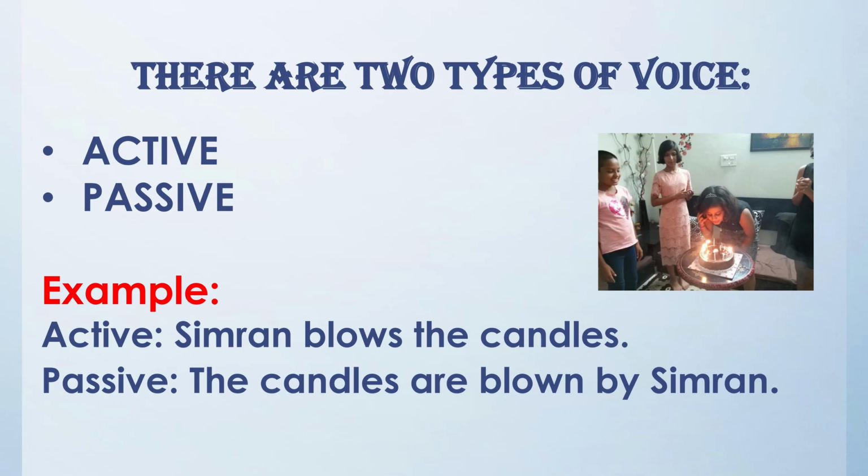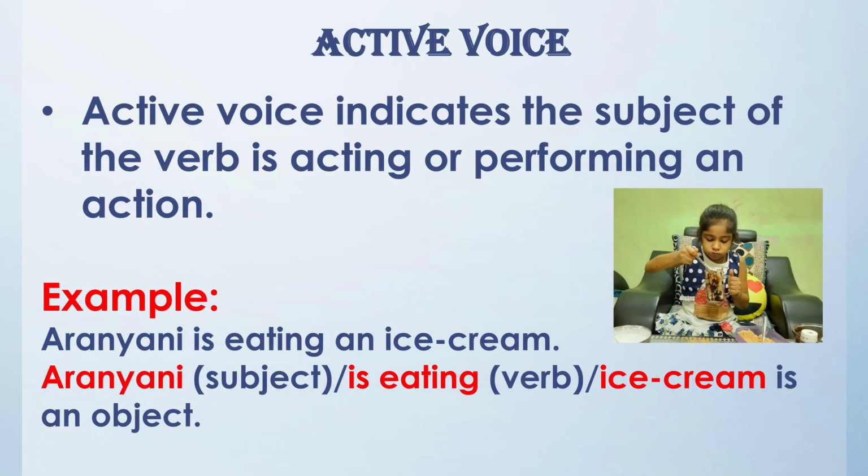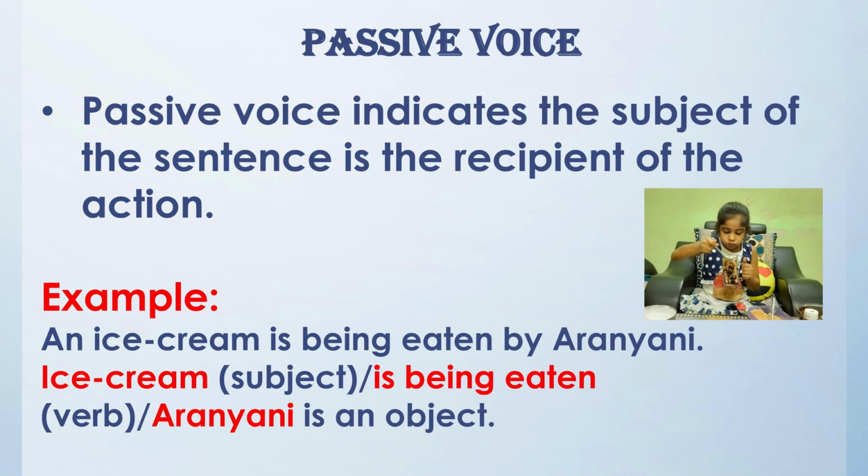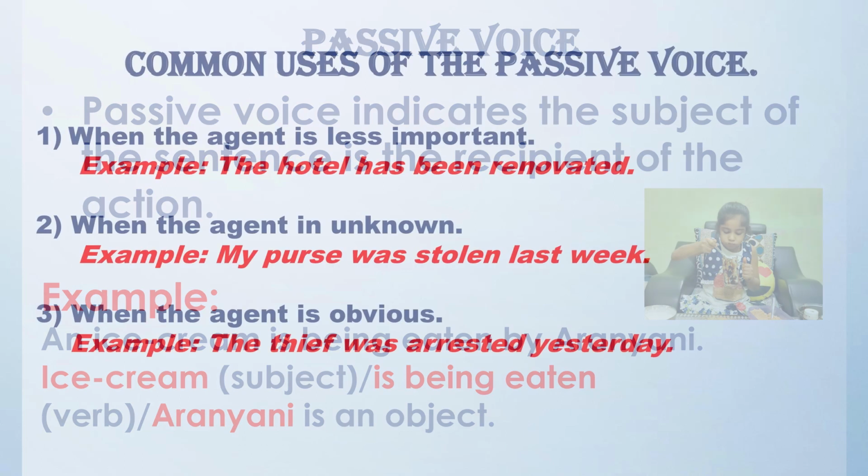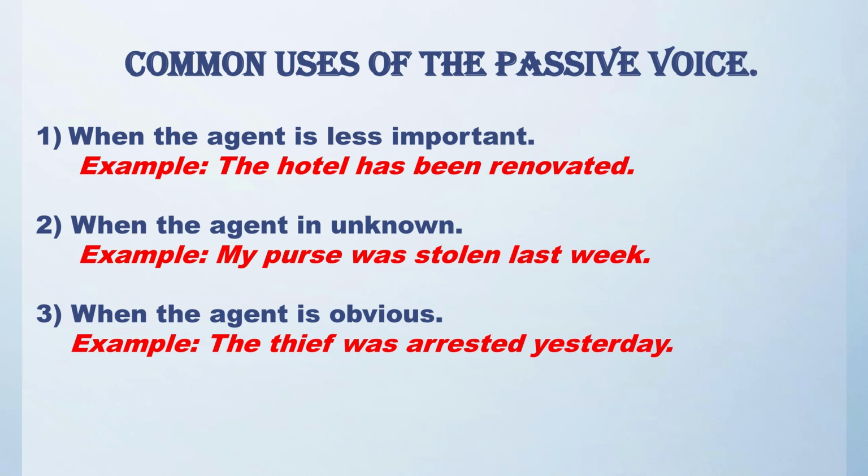So children, let's do one small recap. A sentence can have two voices, that is active and passive. In the active voice, the subject is the doer of the action. In the passive voice, the subject is the recipient of the action. And sometimes the agent of the action is omitted in the passive voice.